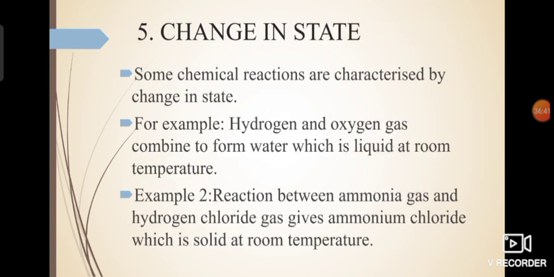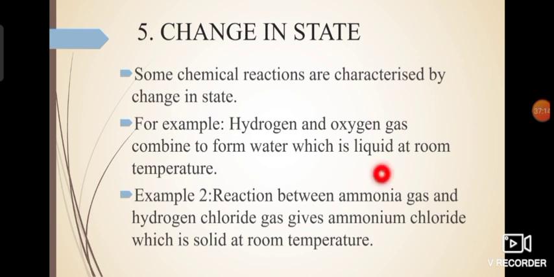Okay. Next, change in state. Now a change in state also might indicate that a reaction is taking place. So one of the very common examples is that hydrogen gas is combining with oxygen gas. Both of these are gases, and when they combine then they form water, which is a liquid at room temperature. So you can see in this chemical reaction there is change in state involved. Two gases are combining and the product that you are getting is a liquid at room temperature.